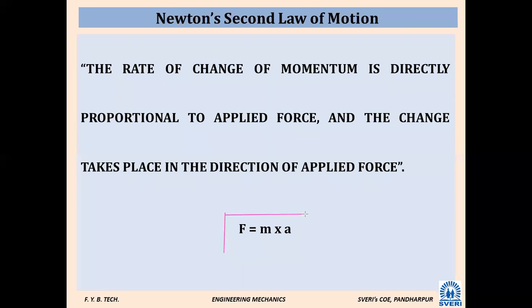F is equal to m into a. Write down all of you the definition of Newton's second law of motion.